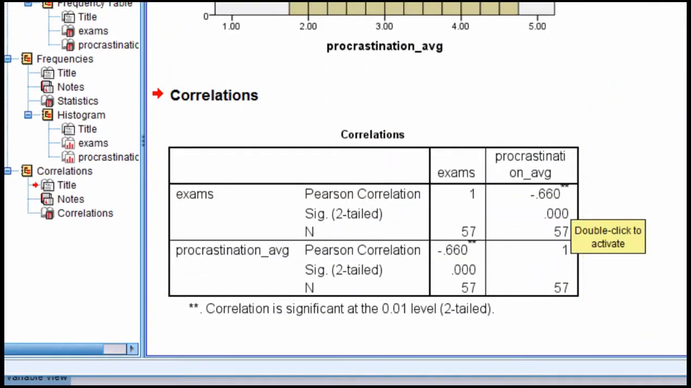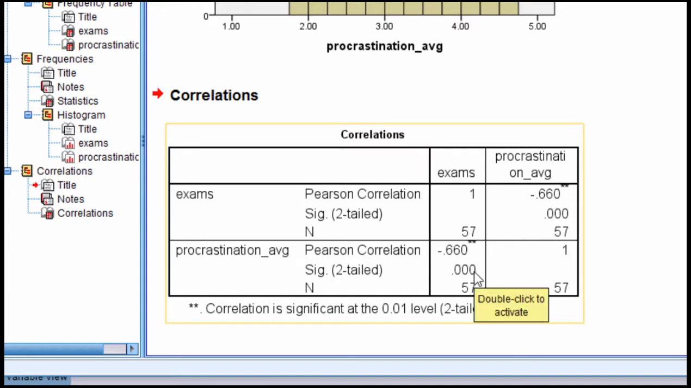And here is the correlation. It's a correlation that's negative. So the higher levels of procrastination people have, the lower their exam performance. And that's a pretty big correlation by anyone's standards, I would say. In the context of behavioral sciences, a negative 0.66 correlation is substantial. And it's statistically significant, p less than 0.001, with a sample size of 57.